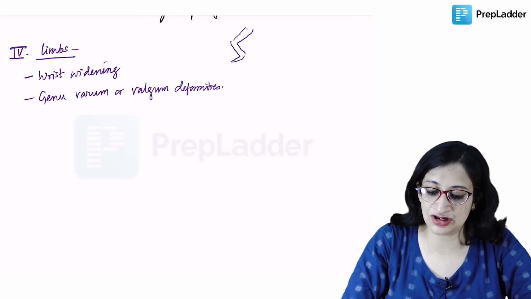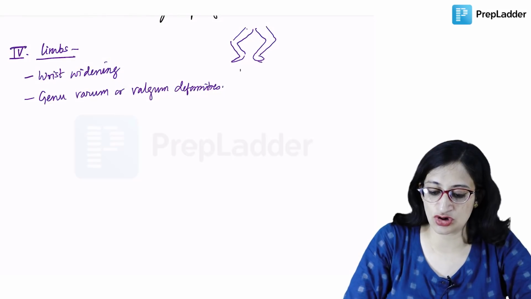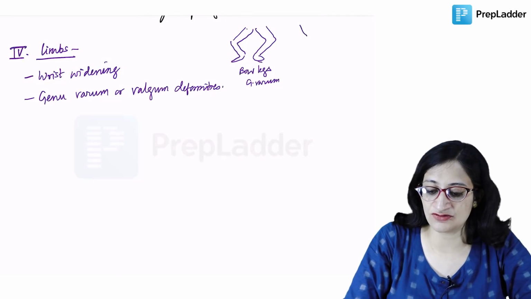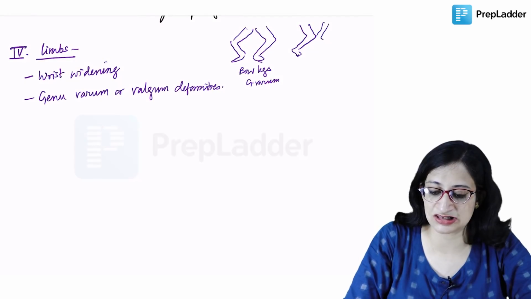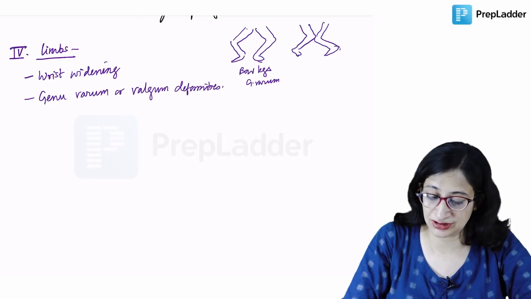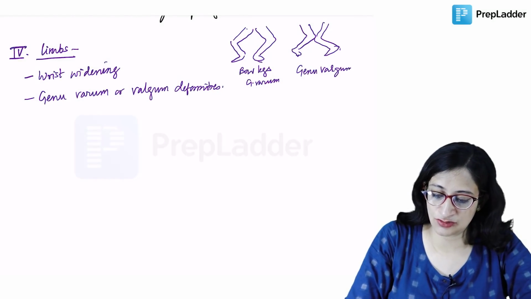Genu varum will appear somewhat like this. The knees are deviated towards the outward direction. These are also called bow legs or genu varum. And genu valgum will appear like this. The legs are bent inwards as if the knees are knocking with each other. So it is called knock knees, or genu valgum.